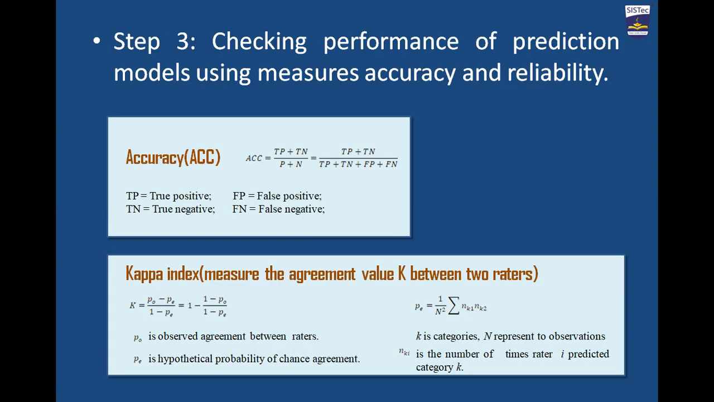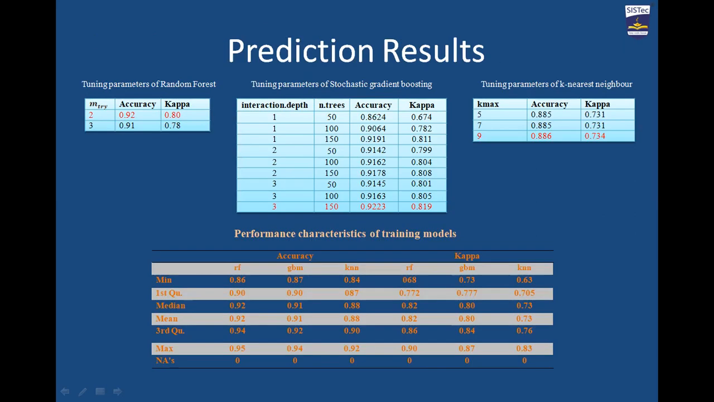Let's see the prediction. In the next step we check the accuracy and reliability of our trained system. To show the goodness of the prediction result, here we use ACC for the accuracy to check the accuracy of the system, and the kappa index to check the reliability of the system. Let's see the prediction result. Before we talk about the result, we can see the accuracy and reliability percentage of the training model.